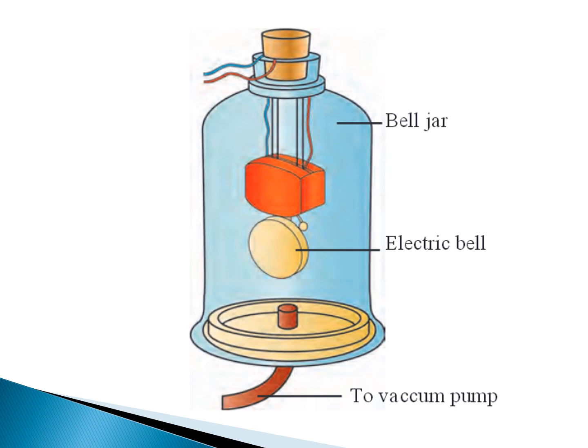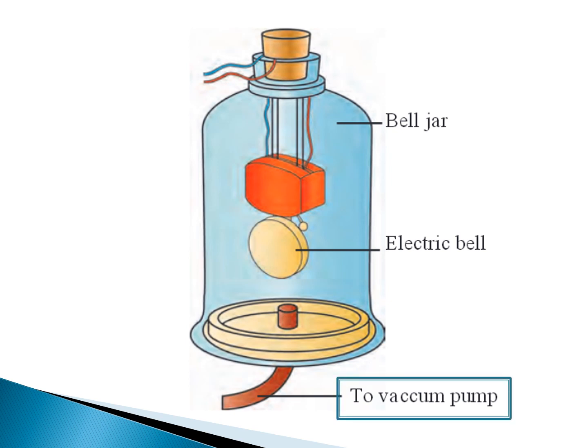Now in this you have three very important things. One is the bell jar. Second is an electric bell, which is in the center and connected. And the last one is the vacuum pump. So we'll do the first part of the experiment.